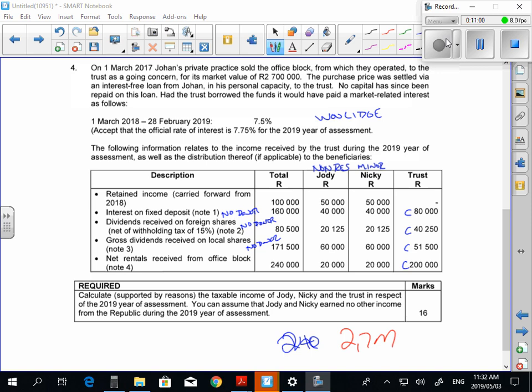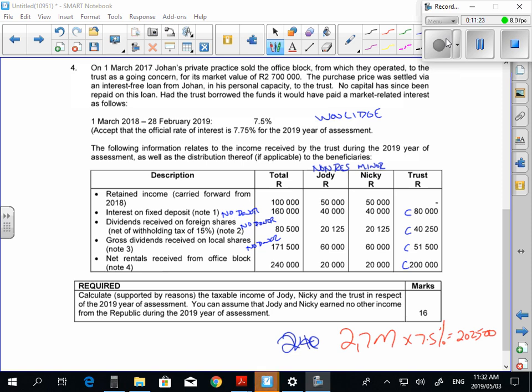Everybody comfortable with that? Times by 7.5% for the year gives me 202,500. That's your Woolidge limit. Guys comfortable with that? Let me tell you what happens with the level 2 question. They do it over a number of years. So do you understand this can be a calculation over a few years? This question is only over 1 year.